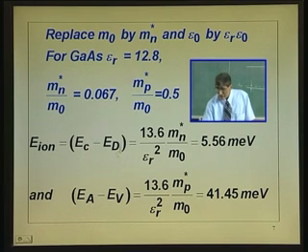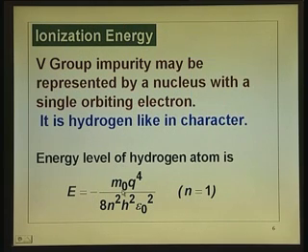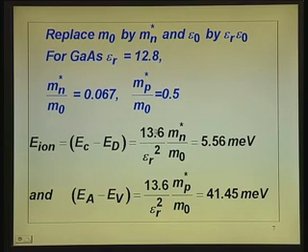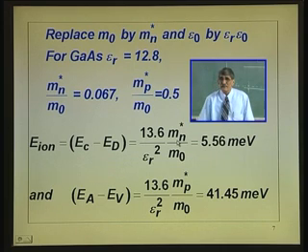So, now ionization energy, I will go back once, replace m naught by m n star. That means whatever I get here is 13.6 multiplied by m n star divided by m naught. It works out to our convenience. I do not have to know the actual mass of electron.